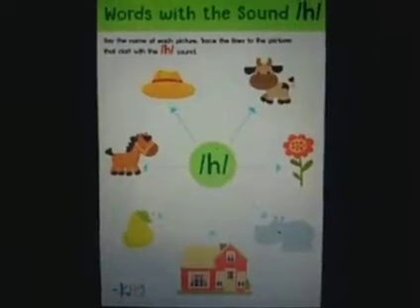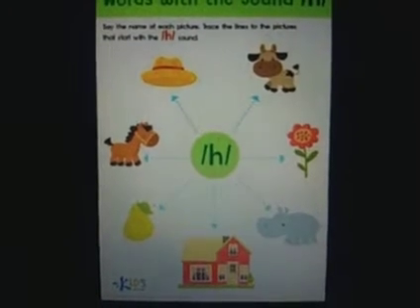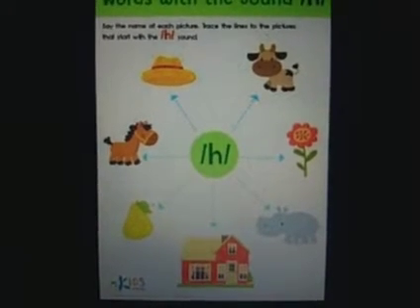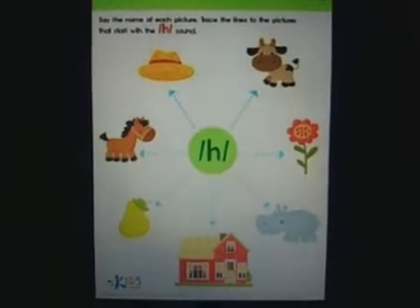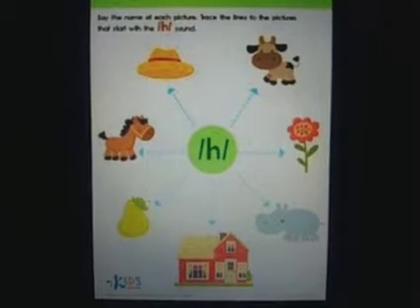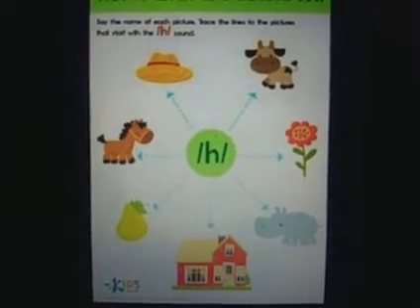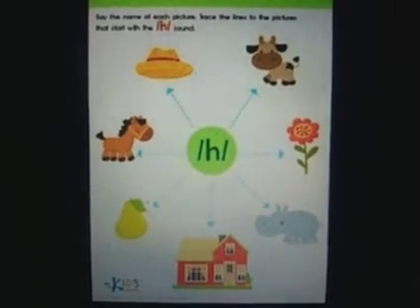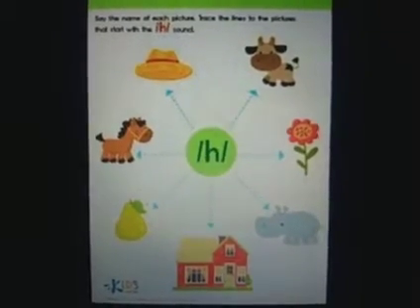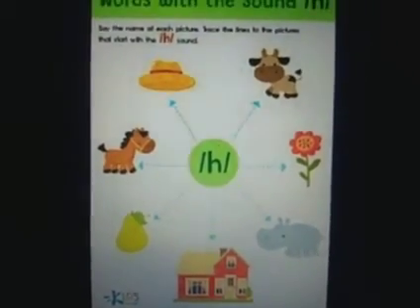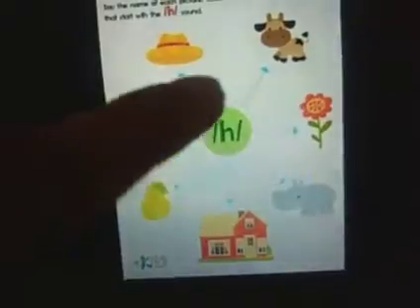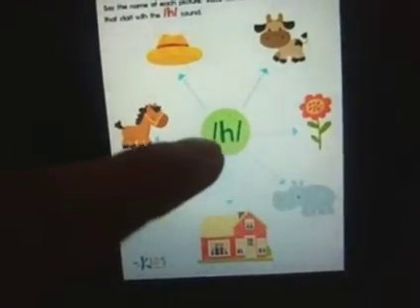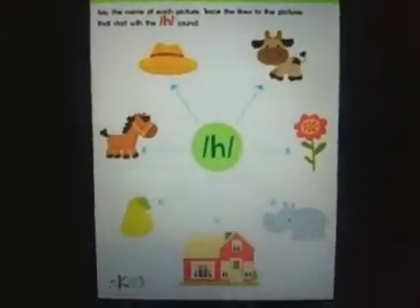Children, coming to the practice sheet. Yes, I want you to take a printout of this sheet or copy this sheet in your literacy notebook. And in case you are taking a printout, after you complete the sheet, attach it to your literacy notebook. The sheet is going to help you revise the sound H. There are a few pictures here, and there's this letter H in the middle. Yes, the printed H. The sound is H.